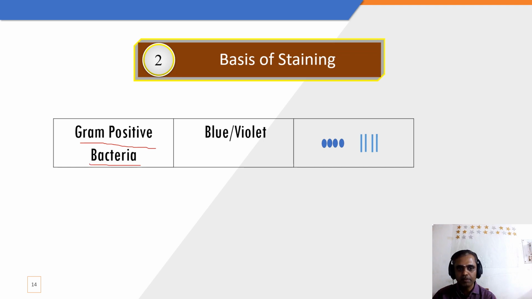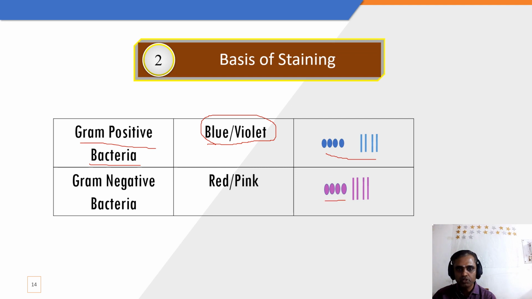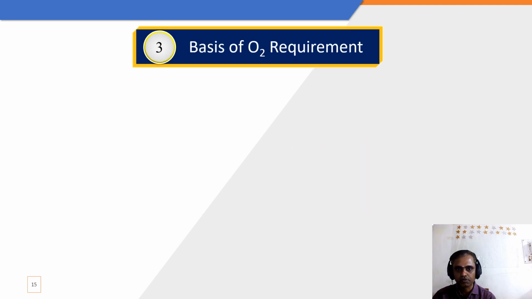We will study what is gram positive bacteria under the cell wall chapter. And the gram positive bacteria looks blue or violet color. So any microbes which look blue color, we are calling as gram positive bacteria. Any microbes which look red or pink color, we are calling as gram negative bacteria. Why the color changes, everything we will study under the cell wall.